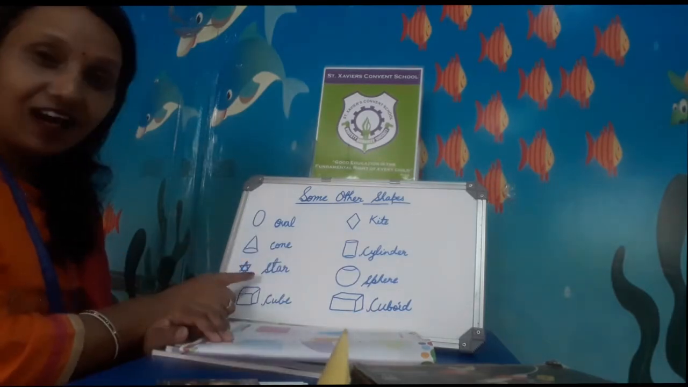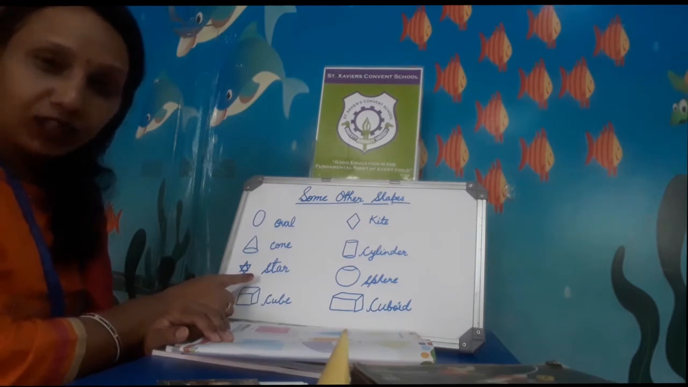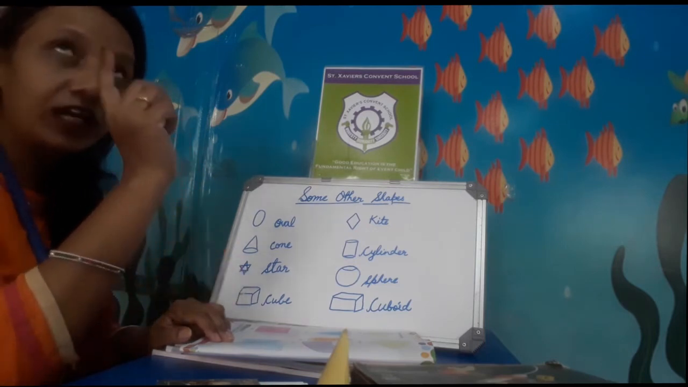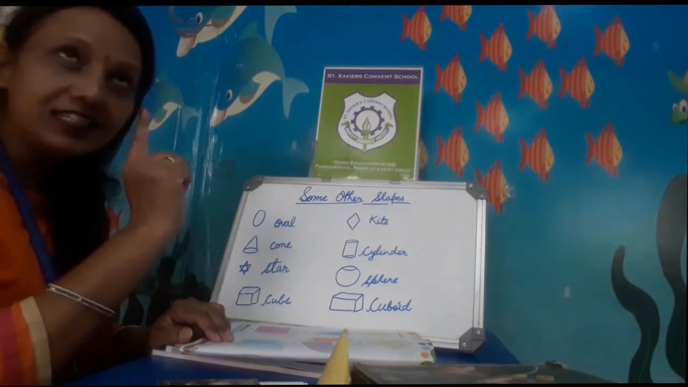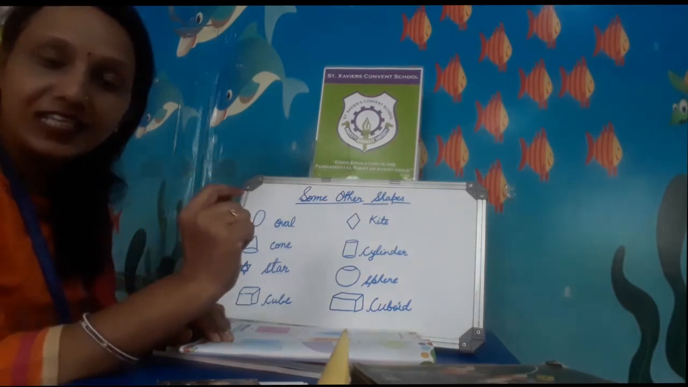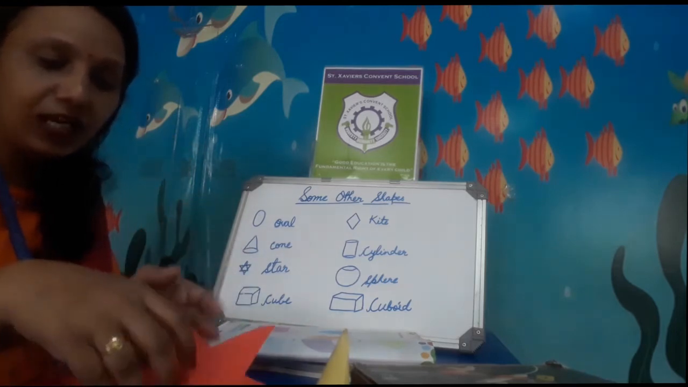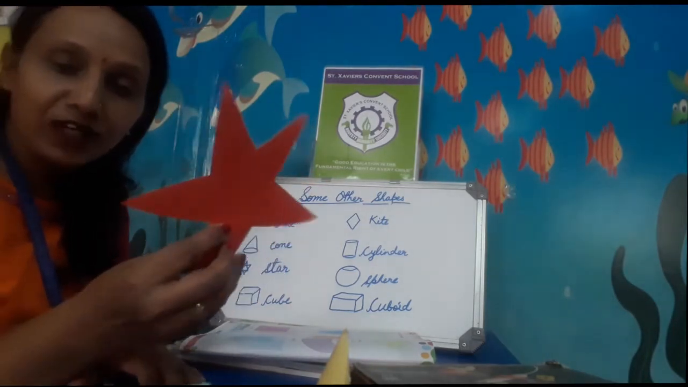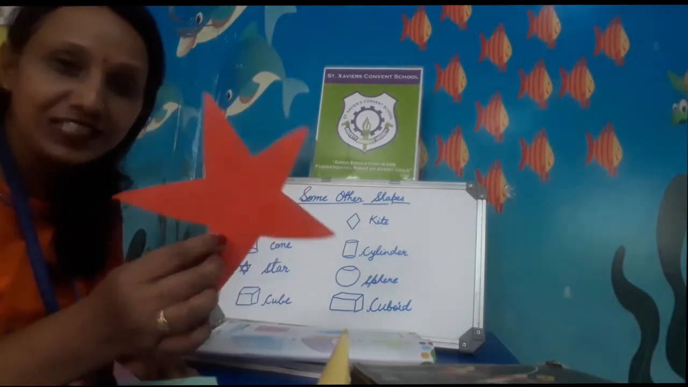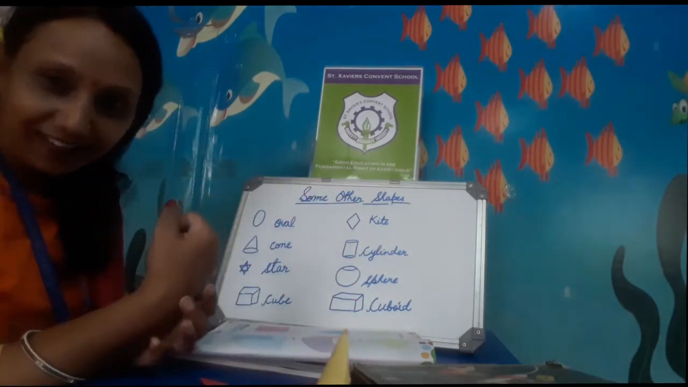Next is star. S-T-A-R, star. You saw the stars? We see the star twinkling in the sky. At night you see in the sky where there you can see stars twinkling. And this one is the shape star. And when you do your work very nicely, your teacher also give you star on your cheeks, on your hand.